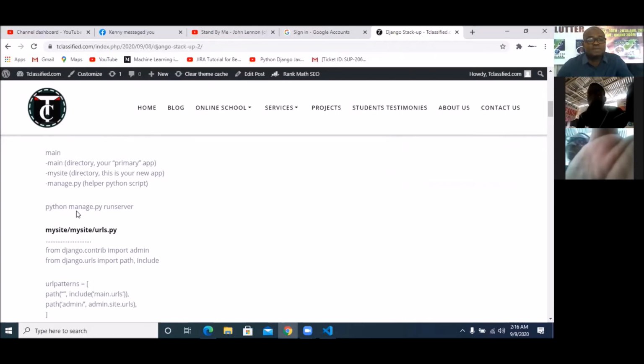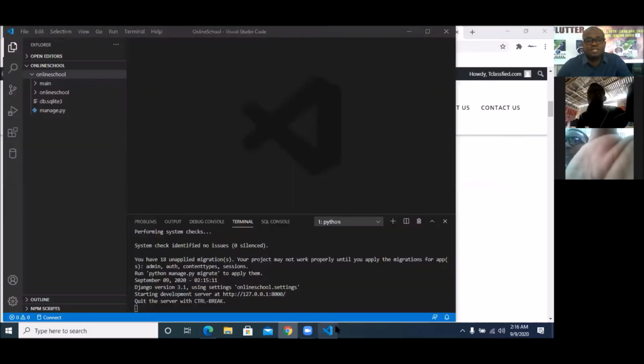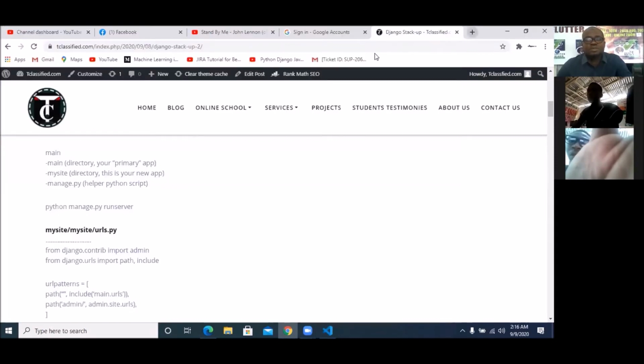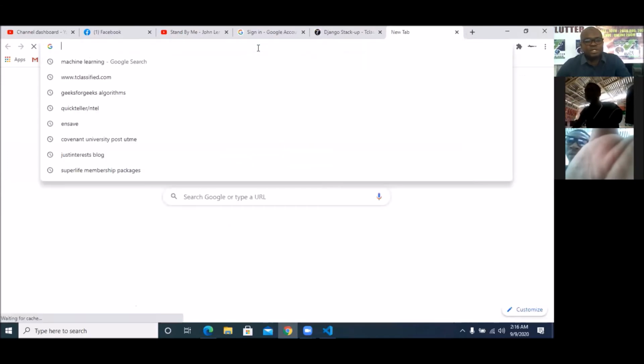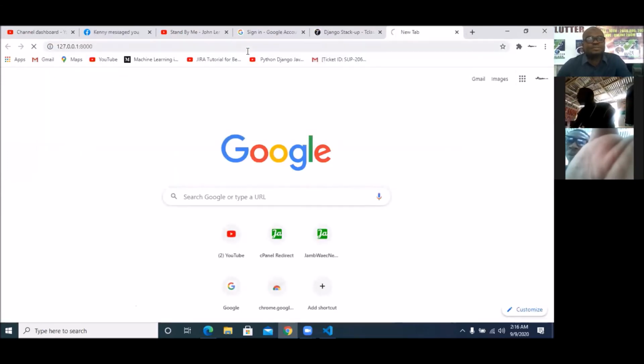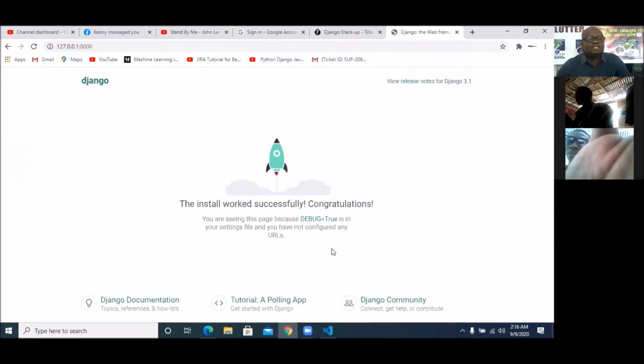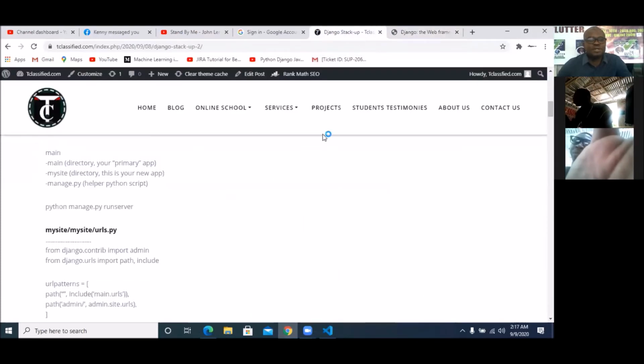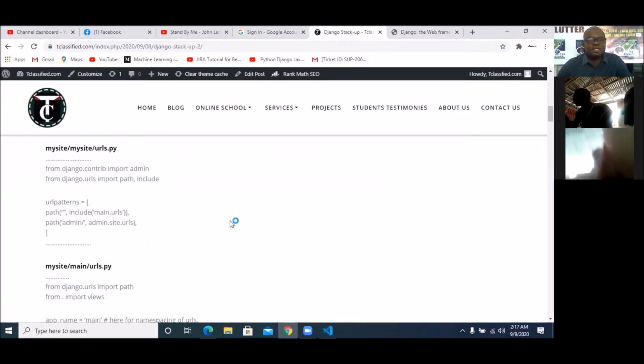Then what I just did now is python manage.py runserver. That's the last command I just ran. And you can see that my server is now running at localhost port 8000. So I can simply copy this, get back to the browser, and put it in the address bar so that I can see the website. This is the initial website that is running, which we are going to work on to get what we want. And to do that, I'll simply get back to my website, Tclassified.com. All the code is there, very simply.